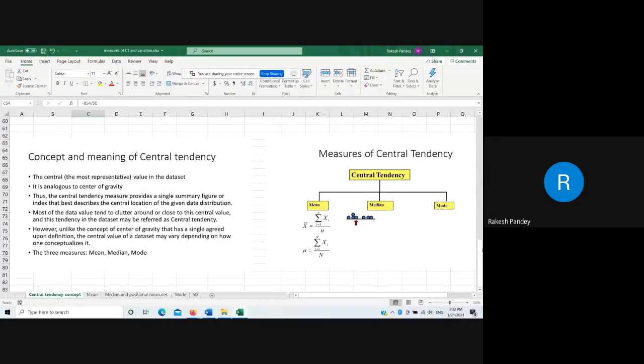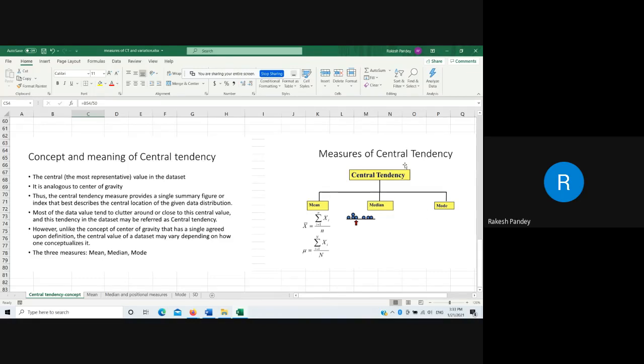This tendency of most data to cluster around the central value is called central tendency. When we try to quantify that central value as a single index, it is called the measure of central tendency. Generally, three measures are used: mean, median, mode.